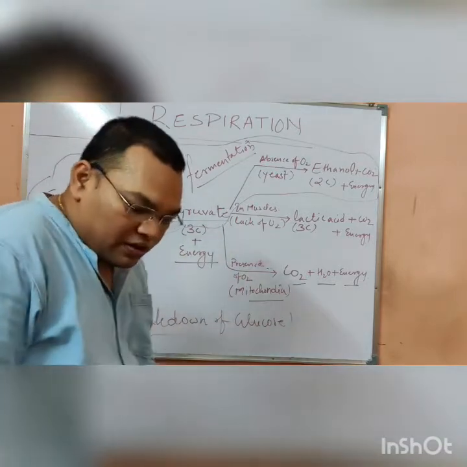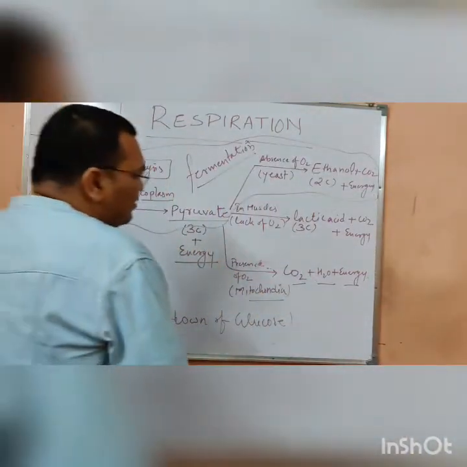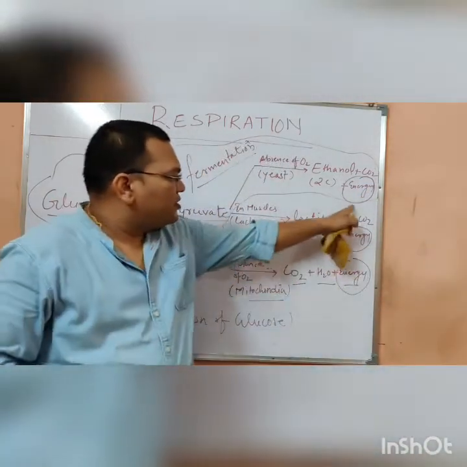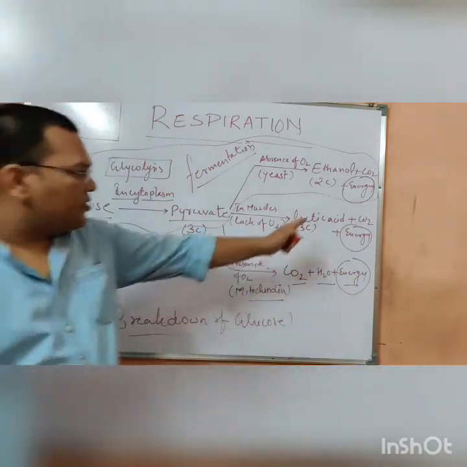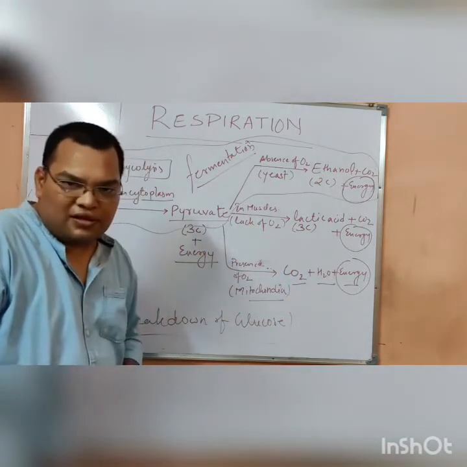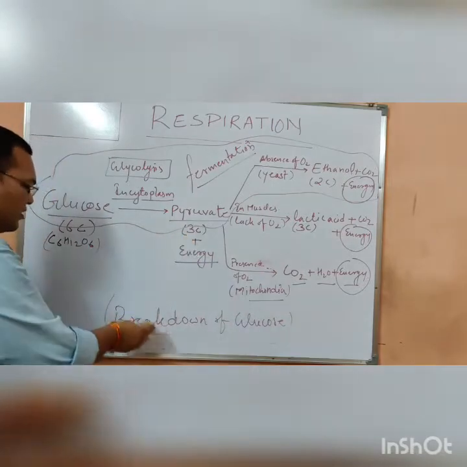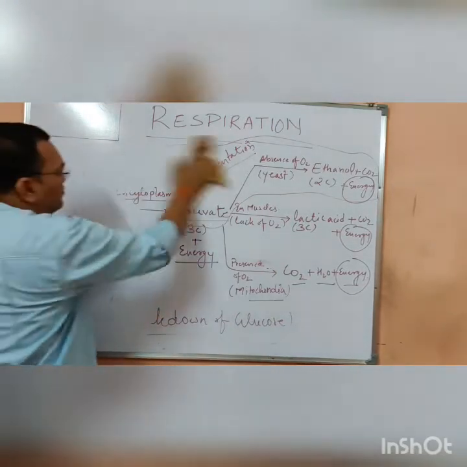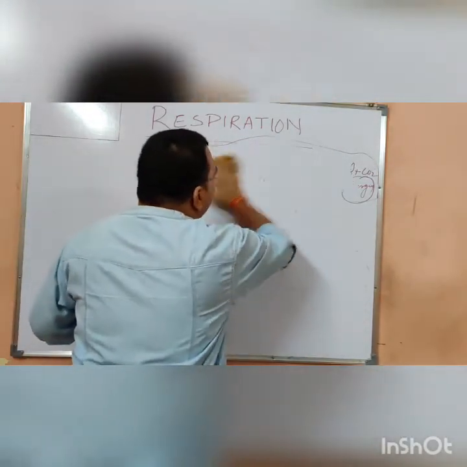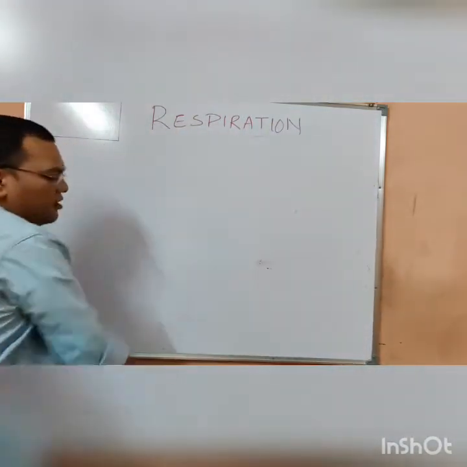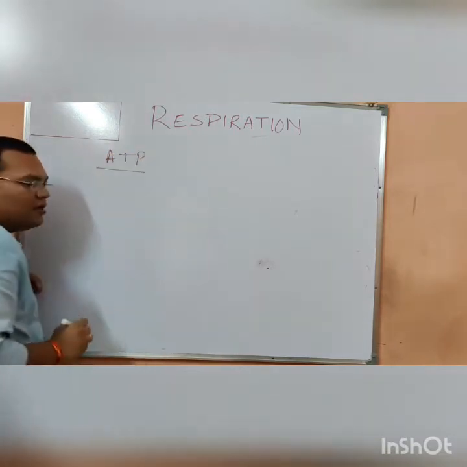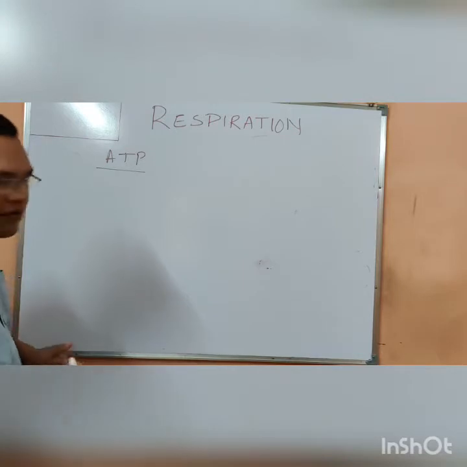Now the energy which is released here after the breaking down of glucose, how it can be utilized, that is what we are going to see. The energy which is released is released in the form of ATP, and in 9th class we know that ATP is the energy currency of the cell.